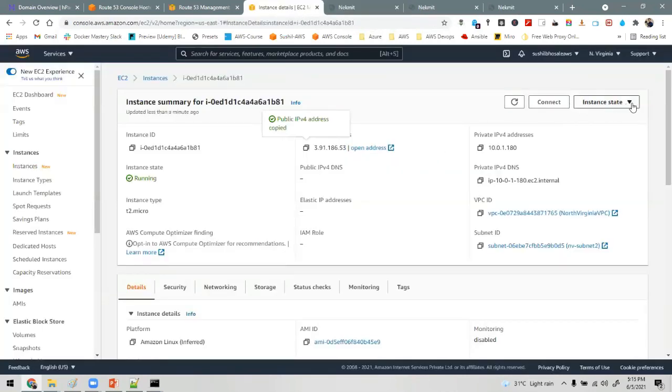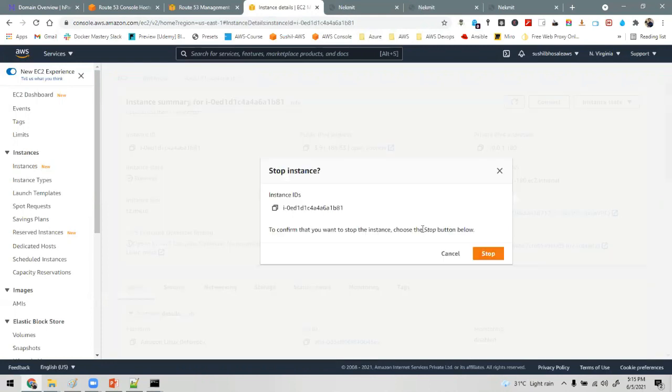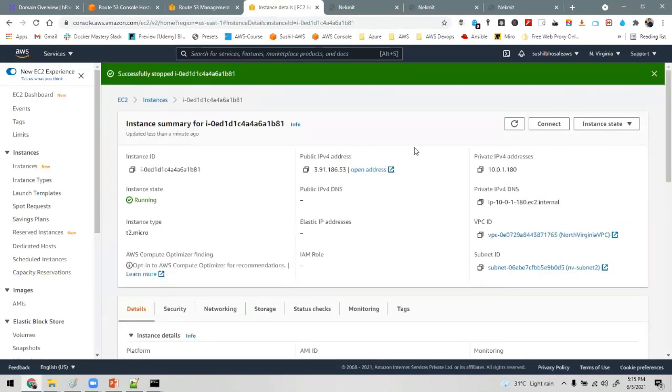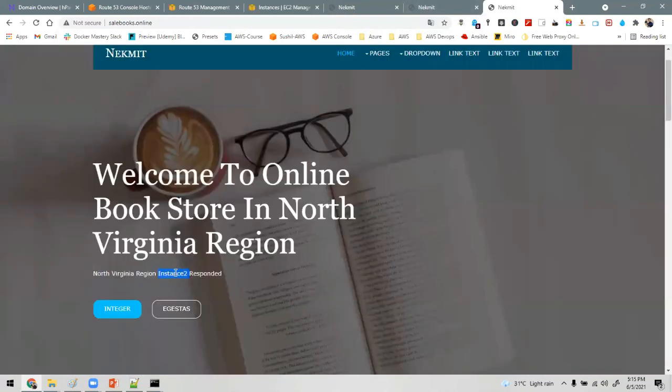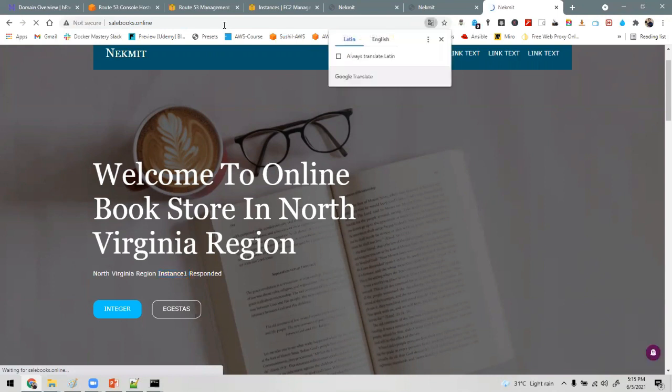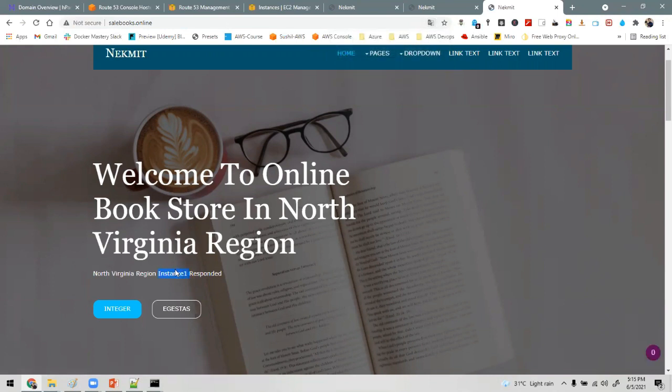Okay, now I will shut down this instance. Now what should happen? North Virginia instance 1 will respond, because I have shut down instance 2 of North Virginia. See, now instance 1 has responded. Understood? Now we have achieved the failure within a single region.